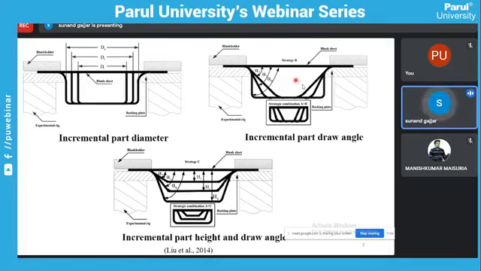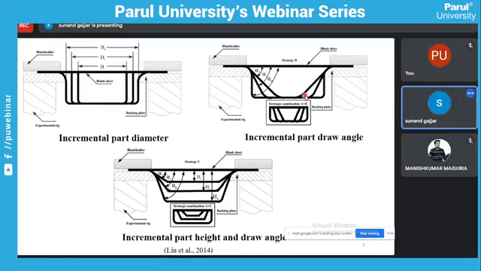Second one is incremental part draw angle. So there are alpha 1, alpha i, and alpha n wall angles. In the first figure we increase the diameter only. We only increase the diameter in each stage. But in the second figure we increase the wall angle alpha 1, alpha i, alpha n. Suppose 30 degree, 40 degree, 50 degree.